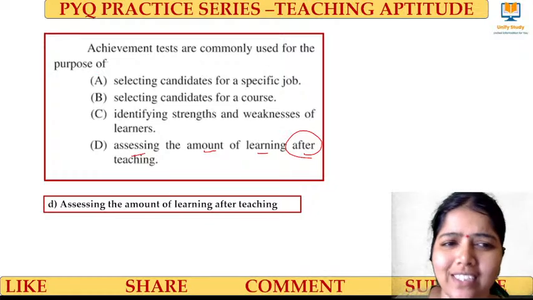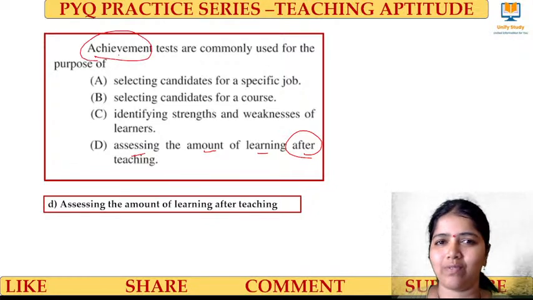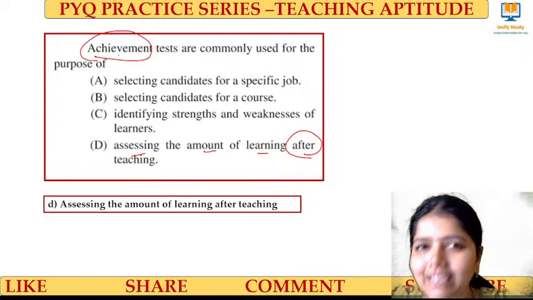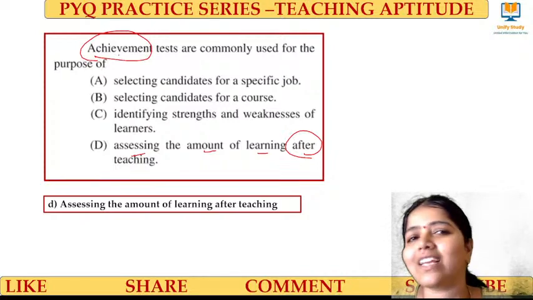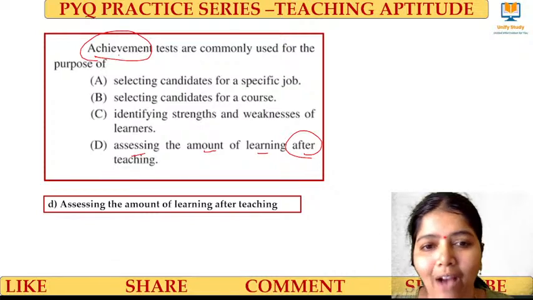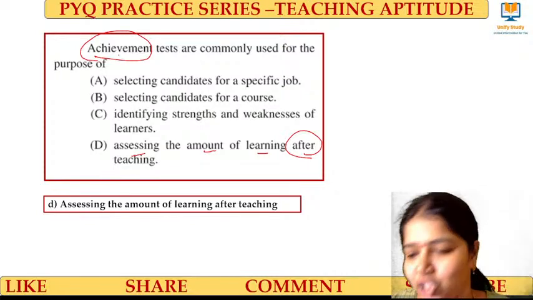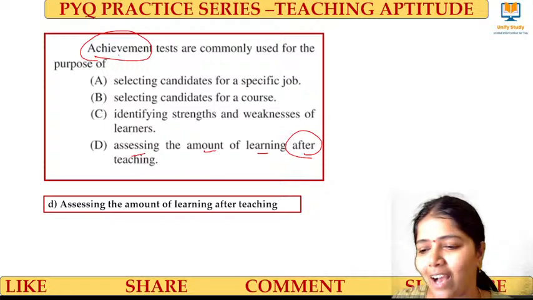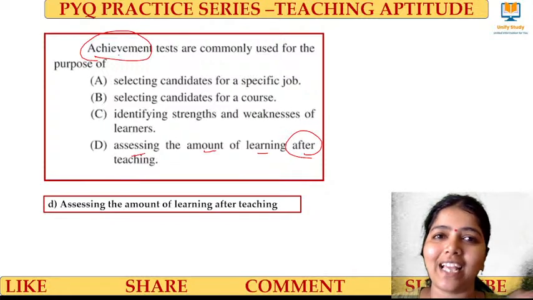When will we achieve things? Achievement, when we attain. Without doing anything, can we have achievement? No. We would have put in so much effort, we would have learned something. Only after learning something will we get an achievement. Clear?